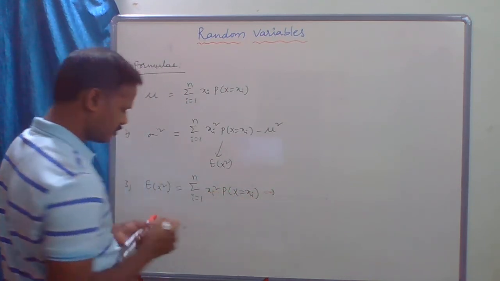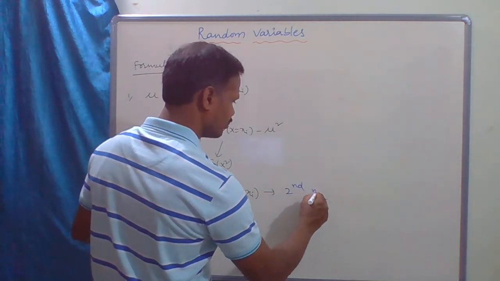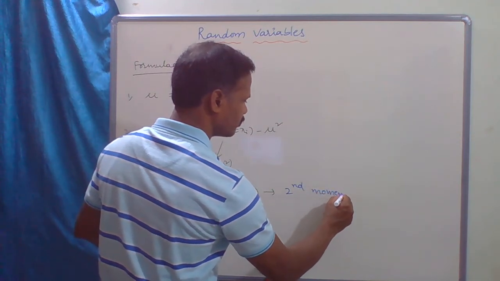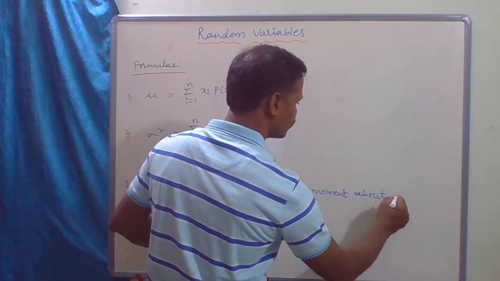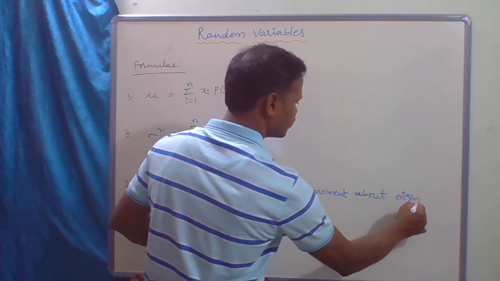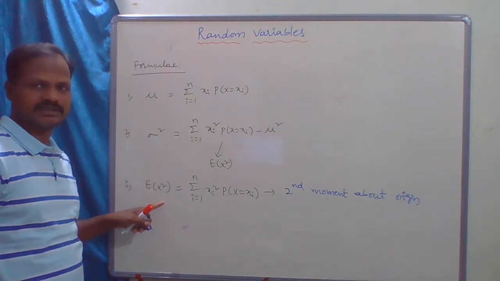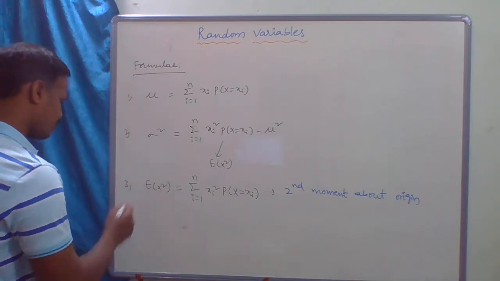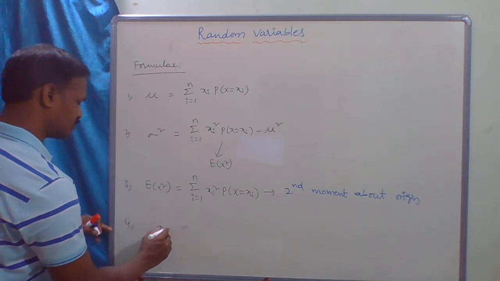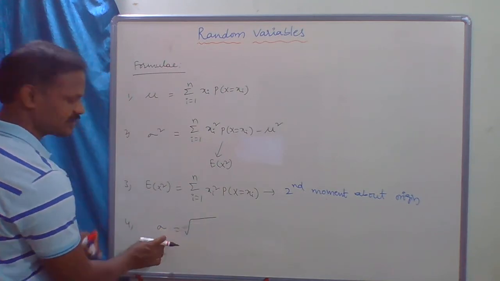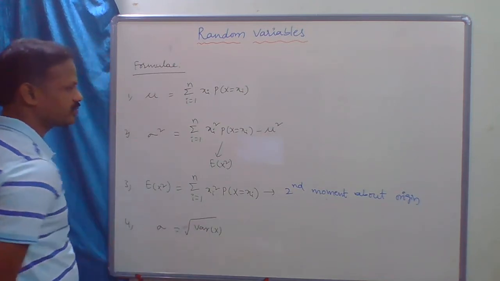This is called the second moment about the origin, denoted by E of x square. And sigma, which is the standard deviation, is the square root of variance of x.